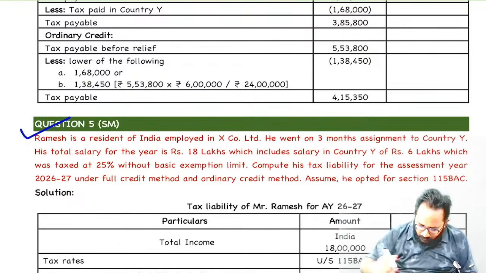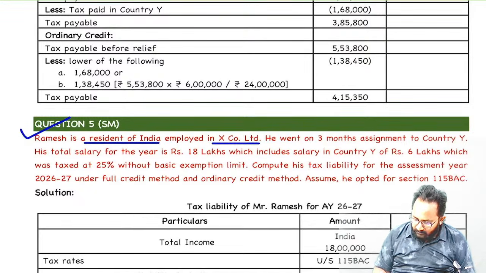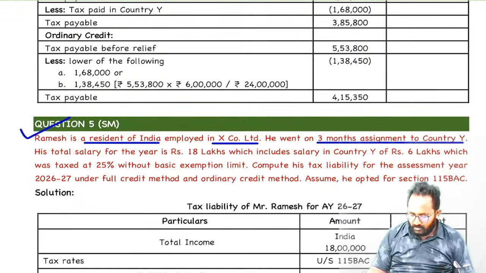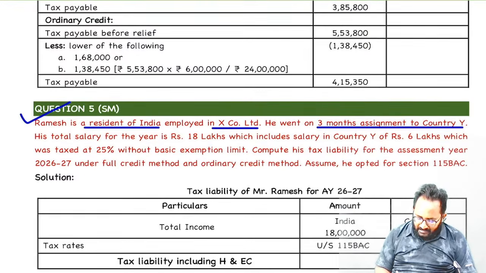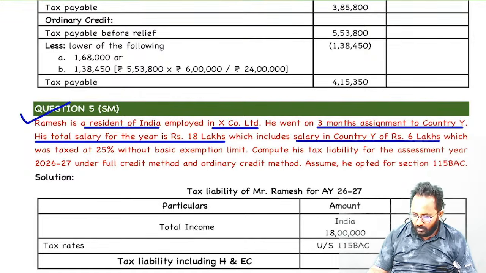Okay. Now, Ramesh is a resident of India, employed in X Limited. He went on a 3 months assignment to which country? In India only he is doing work, but for some months he traveled to another country. Salary income, total salary is 18 lakh. In that, some salary was earned from which country? Country Y. How much? 6 lakh.